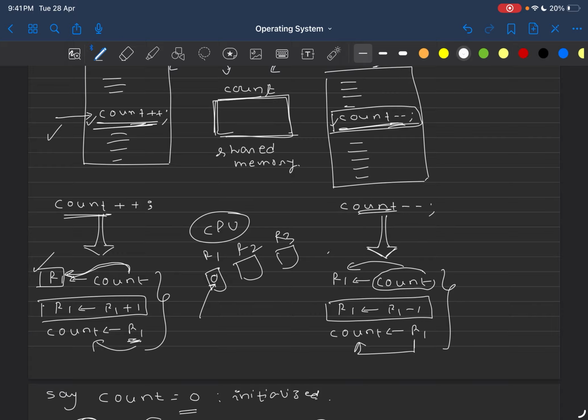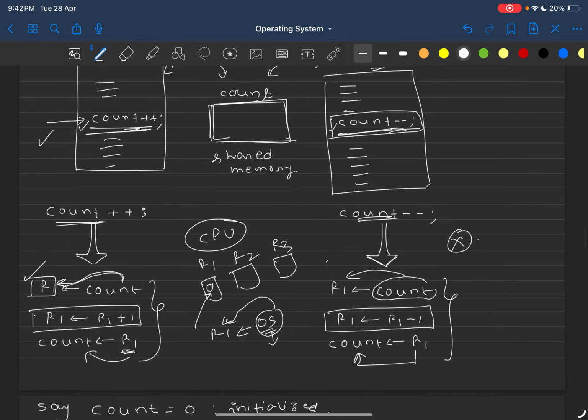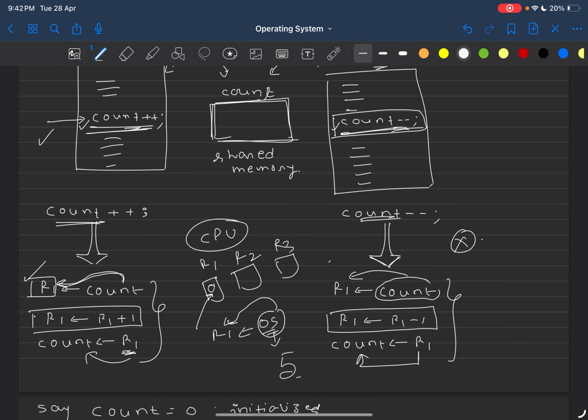So when this P2 is scheduled, let's say P2 is also trying to map some variable's value into R1. Let's say P2 is having such a line like R1 is equal to operating system. So there is a variable called operating system and that value is getting loaded into R1. Let's say this operating system variable has value 5. So what will happen? This 0 will get overwritten by 5.